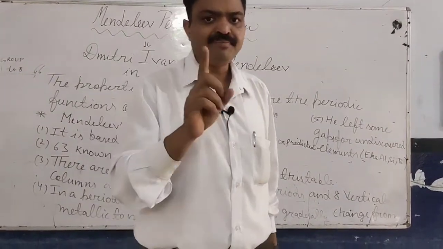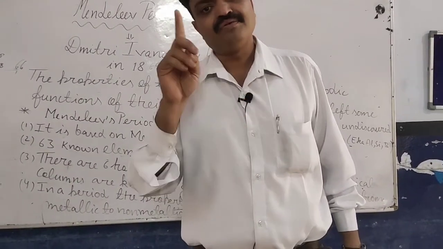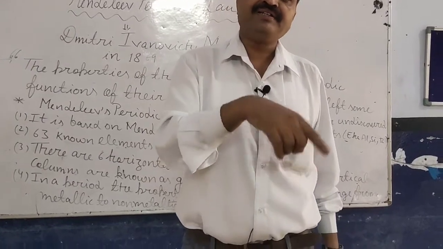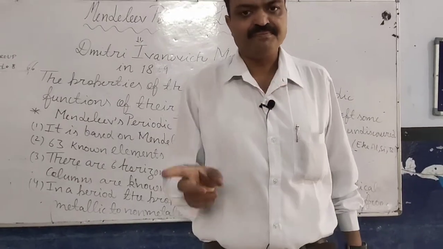So in the Mendeleev periodic table there are 6 periods and 8 groups, and the groups are categorized into subgroups, subgroup A and subgroup B.